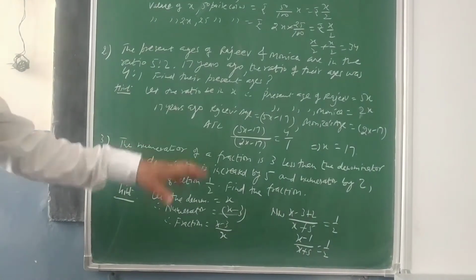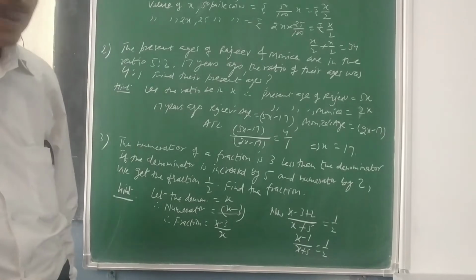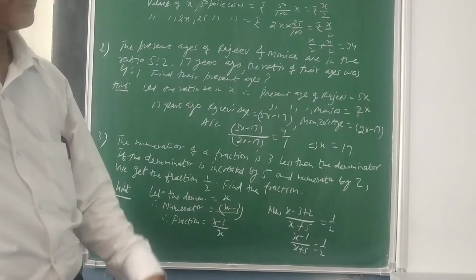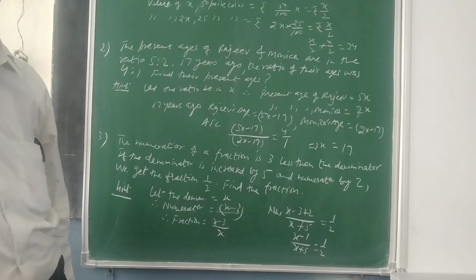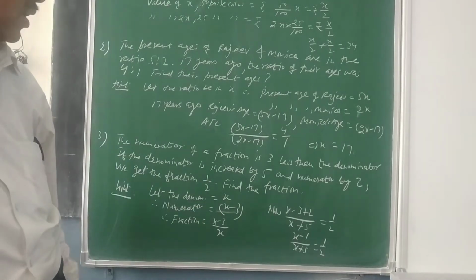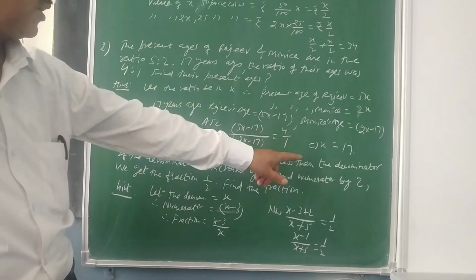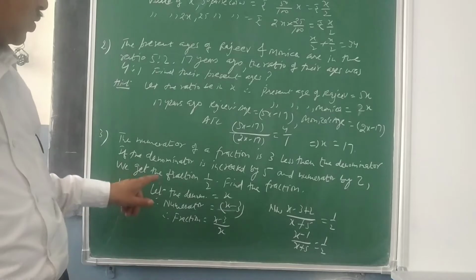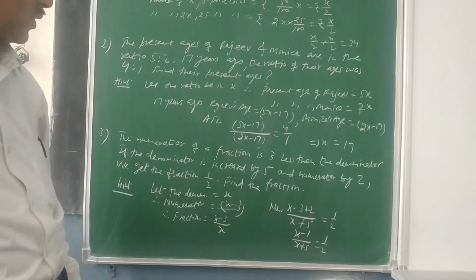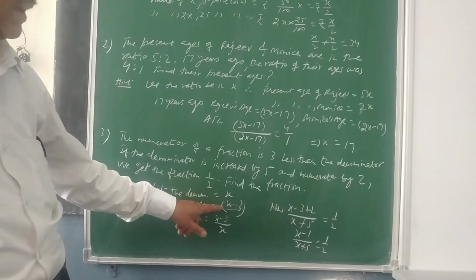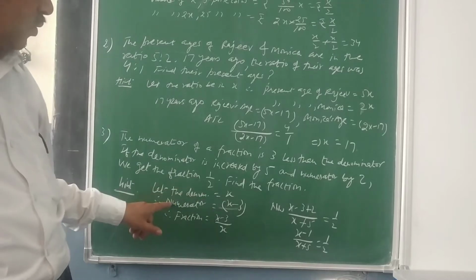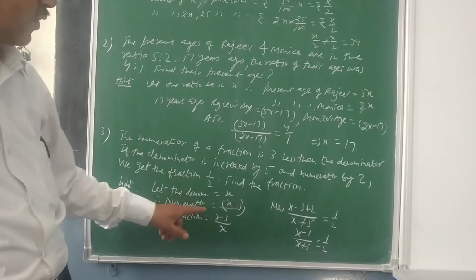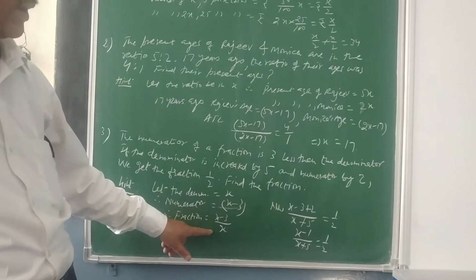Then the third question is based upon your fraction problems. So here it is: the numerator of a fraction is 3 less than the denominator. We did this in our previous assignment also, and in your textbook also the questions are based upon this. So here the numerator is 3 less than the denominator. You need to assume the denominator first, and then your numerator will be x minus 3. So this is the actual value of your numerator, this is the denominator. So the original fraction will be x minus 3 upon x.